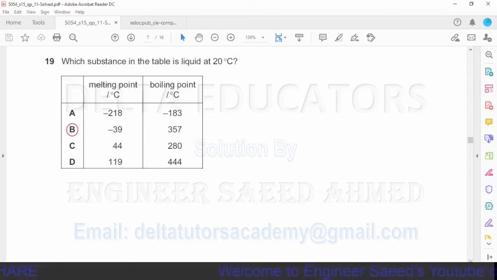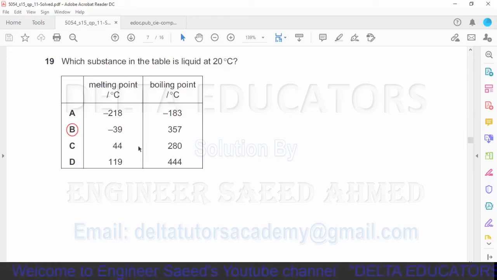Question number 19. Which substance in the table is liquid at 20 degrees centigrade? Here in the option A, melting point of the substance is given minus 218 and boiling point minus 183. Means at a temperature of minus 183 it is already boiled. So at a temperature of 20 it will be in the gaseous form. Option B, melting point is minus 39 and boiling point is 357. So here in the option B, the substance will be liquid at a temperature of 20 degrees centigrade. So our correct option is option B.